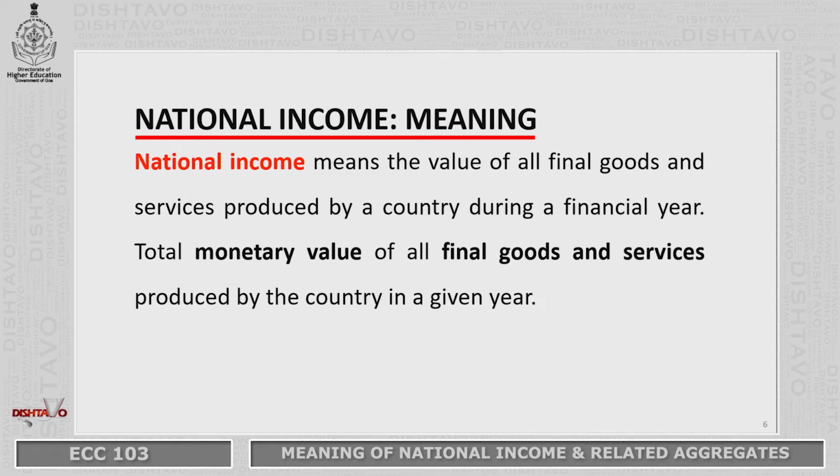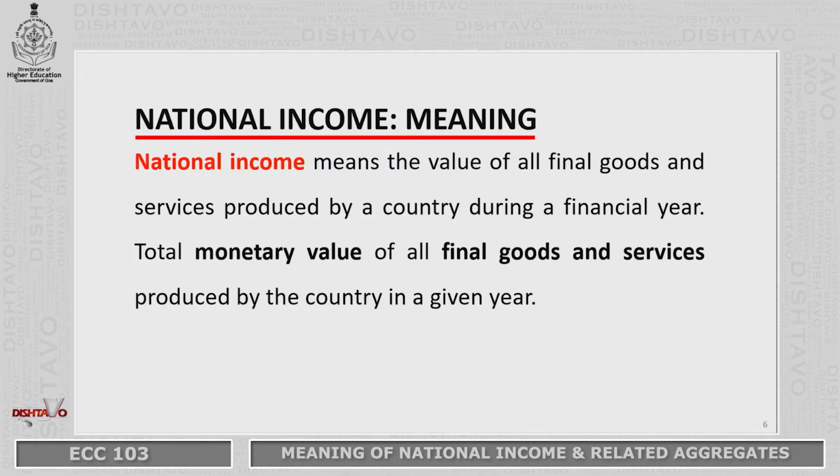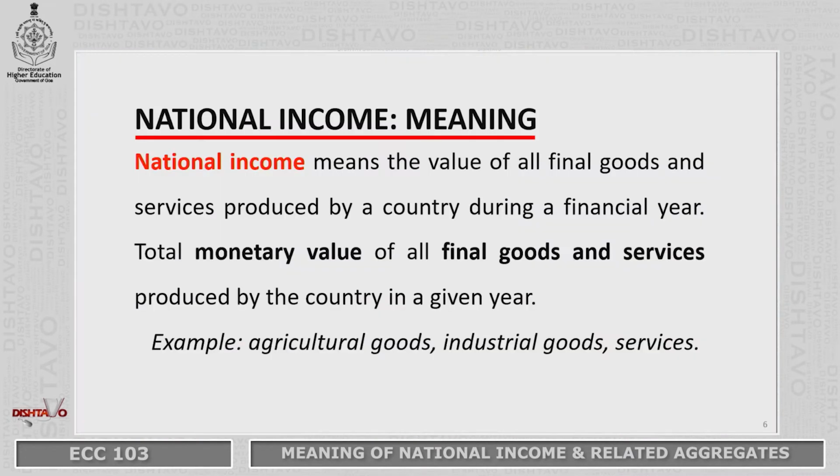So, please remember that intermediate goods will not be considered while calculating national income of the country, because this would lead to double counting. We would account for the value of intermediate goods as well as final goods. So, that will not give us the right estimate of national income. So, please remember students, when we talk about national income, it is the final goods and services that are produced during the year in monetary terms that are included in national income. Only the final goods and services produced during the financial year will be accounted for.